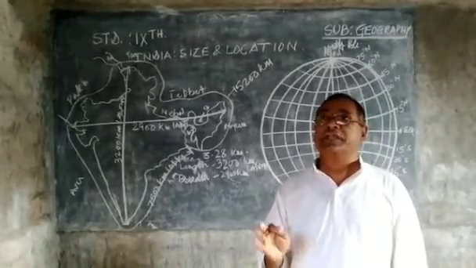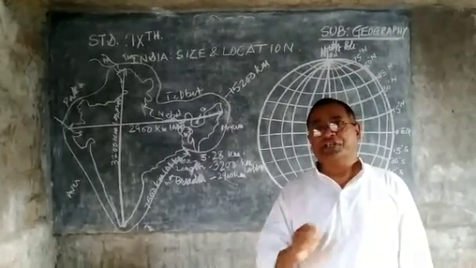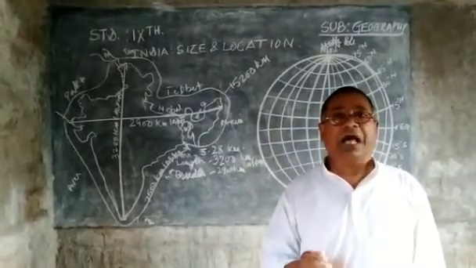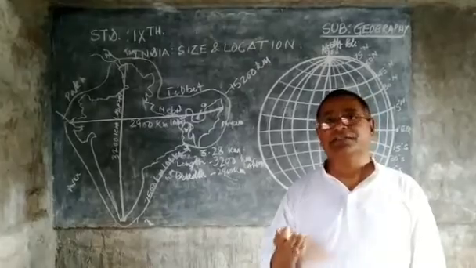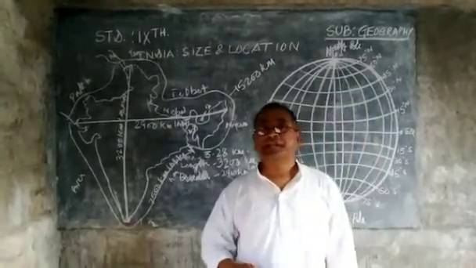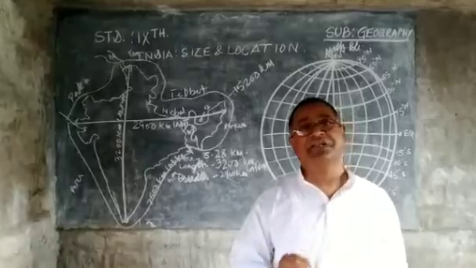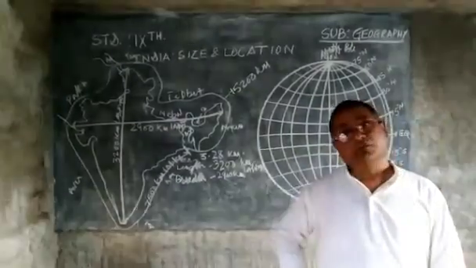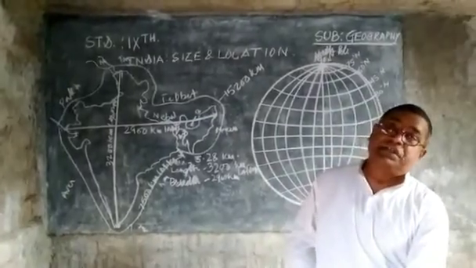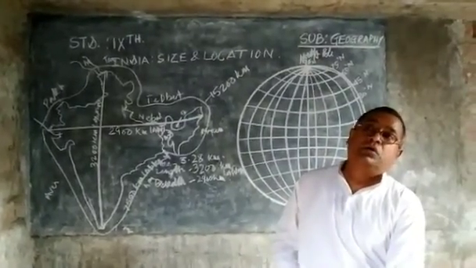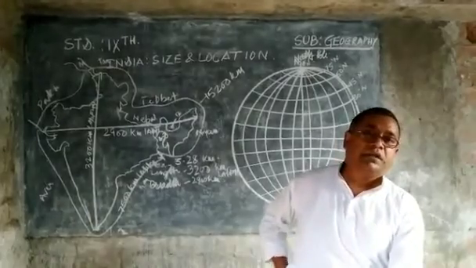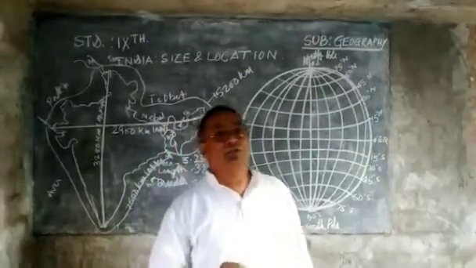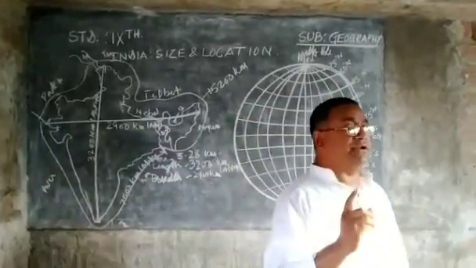Understood? So in this way, we noticed that the size of this country, India, also has many other features. India is the seventh largest country in the world. At the global level, there are 6 countries which are larger than India.